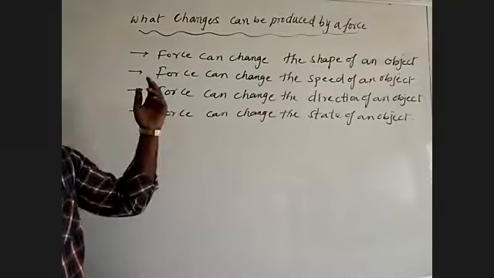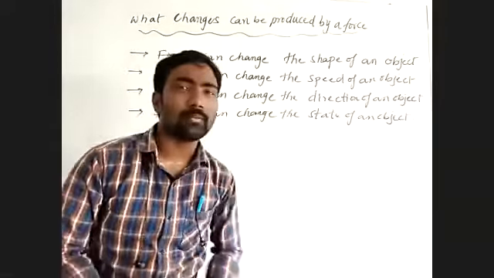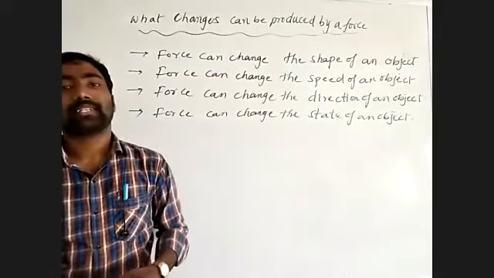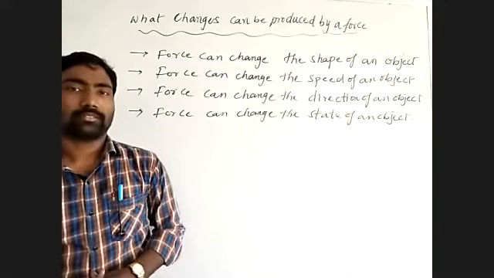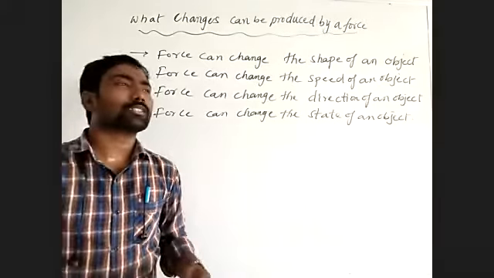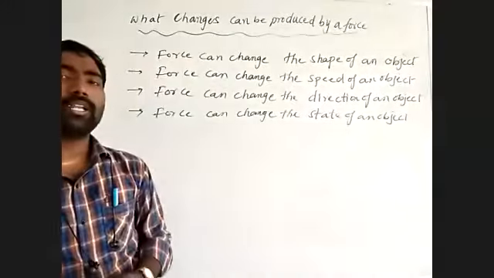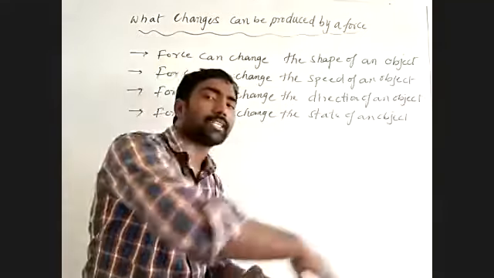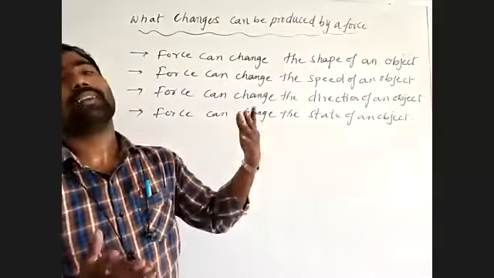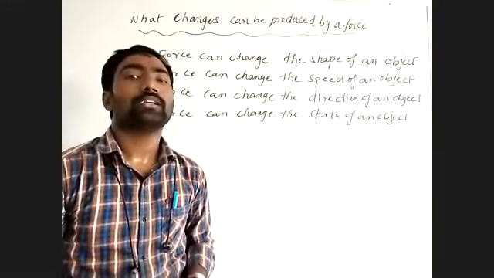See here what I'm saying: by applying force on the carom coin with the help of a striker, it changes direction. When a bowler throws a ball towards the batsman, the batsman hits the ball with the help of the bat in a different direction.